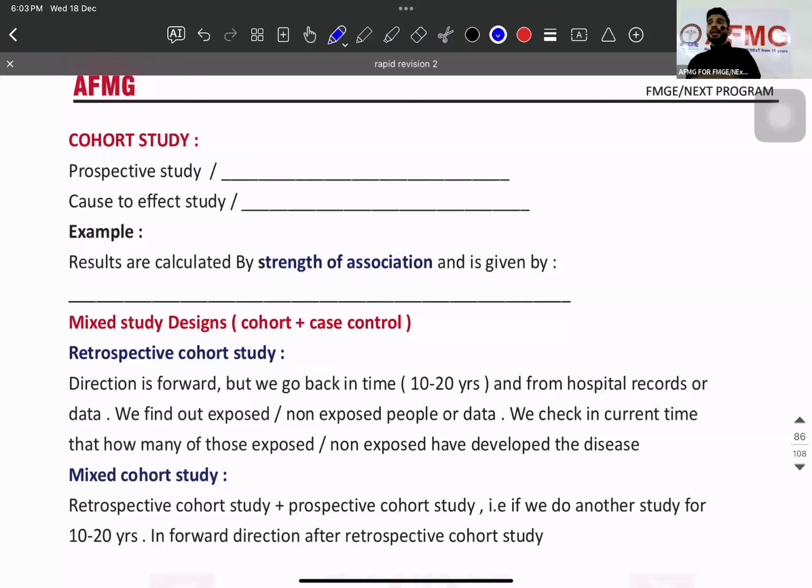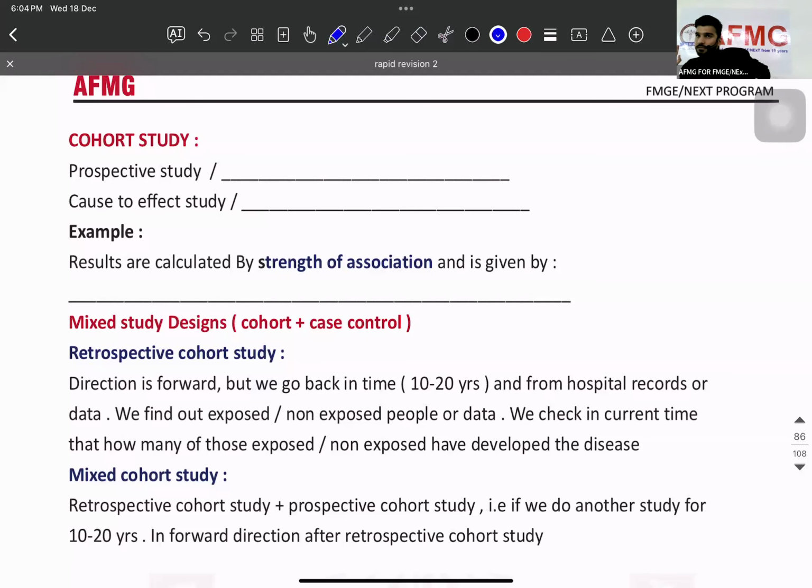Did you understand cohort? Now the strength of association. There are some things I will check in which study? Cohort study, like relative risk, like incidence, like population attributable risk or attributable risk. Are you getting my point? So whenever you have relative risk in mind, incidence in mind, think of which study? Think of which study? And whenever odds ratio, case control. Did you understand cohort?